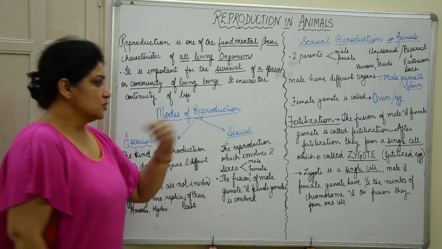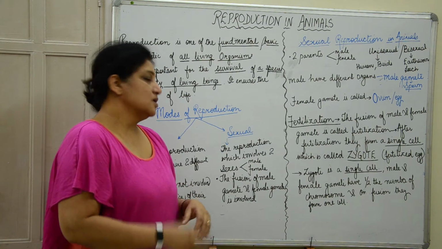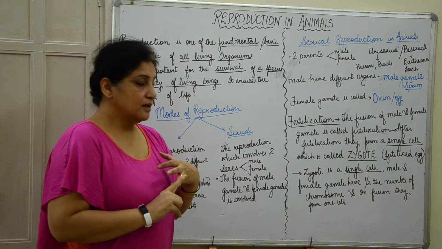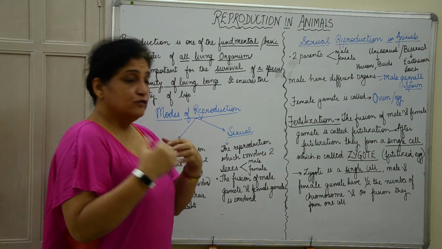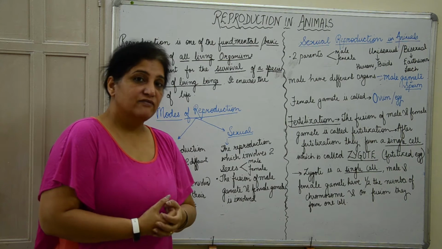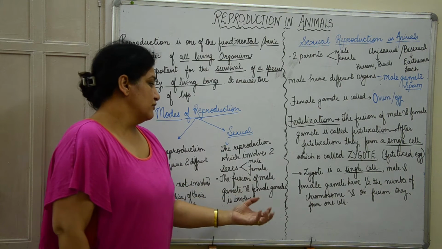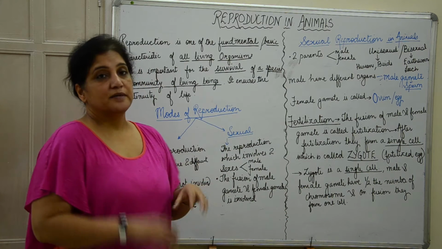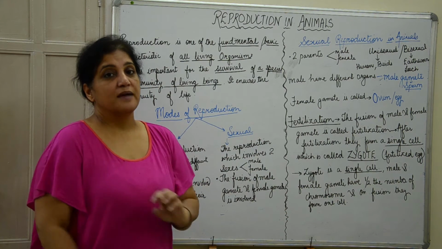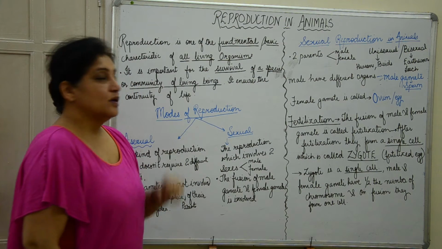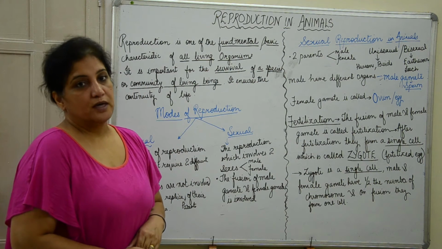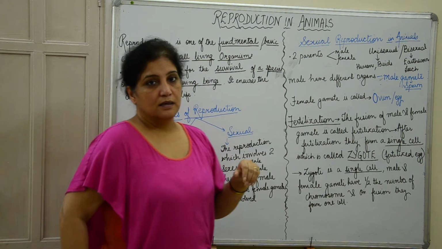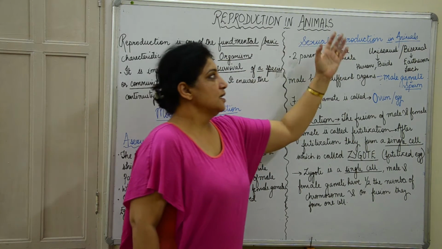Now we come to sexual reproduction. This reproduction involves two different sexes, the male and the female. The fusion of male and female gametes leads to the formation of the offspring, and that is why, because two different kinds of gametes are involved, we call this sexual reproduction. Now we will learn more about sexual reproduction in animals.